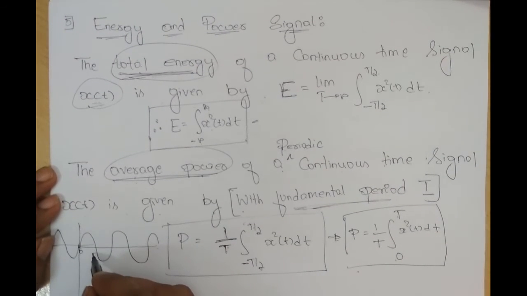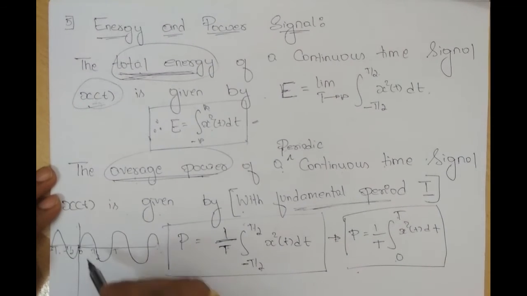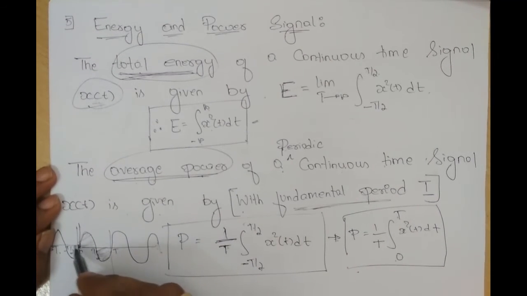So 0 to T, 0 to 2T, 0 to T, minus T/2 to T/2. Okay, so basically this is a periodic signal. Fundamental period is capital T, right? Now if you take from 0 to T, you are covering one full cycle, one positive half cycle and one negative half cycle, right?